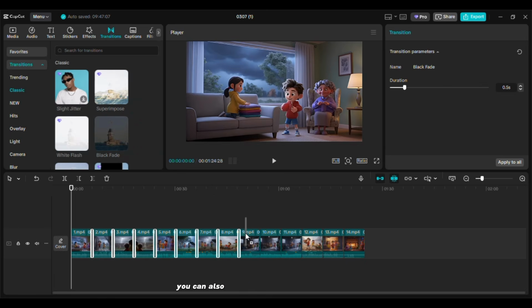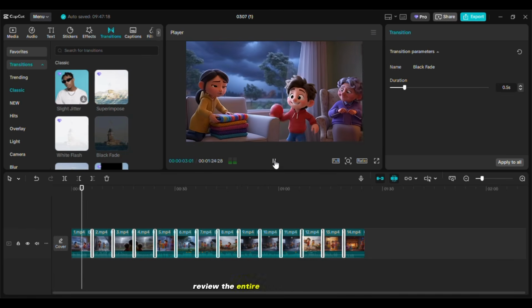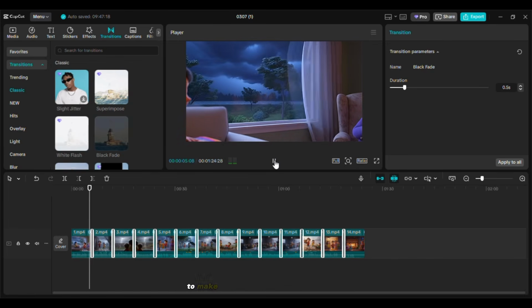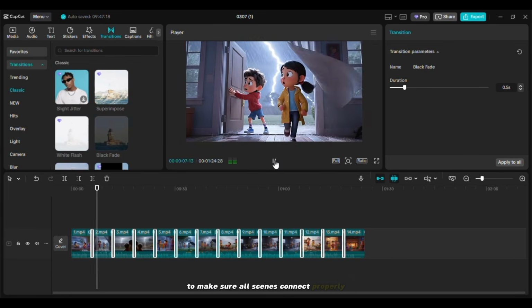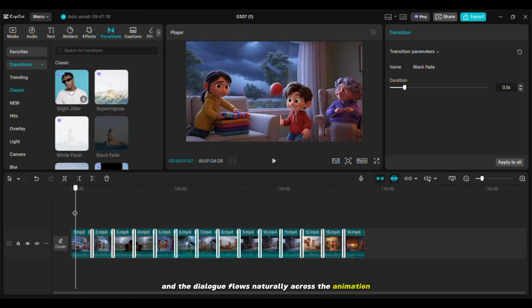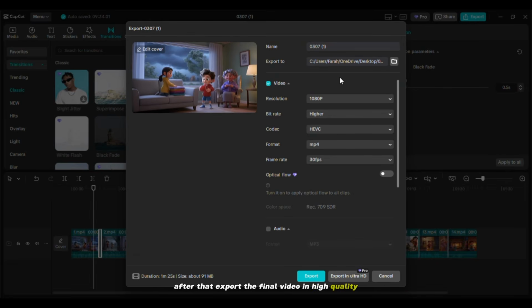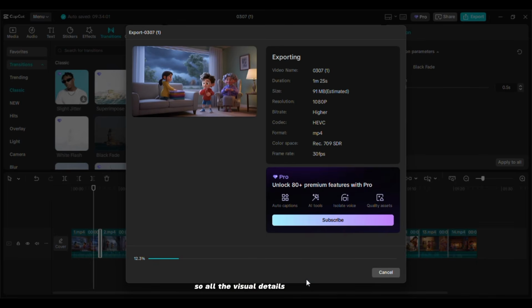You can also add very simple scene transitions, so the change from one moment to another feels more polished and cinematic. Once everything is arranged and the full story plays smoothly from start to finish, review the entire video one more time to make sure all scenes connect properly and the dialogue flows naturally across the animation. After that, export the final video in high quality so all the visual details remain sharp.